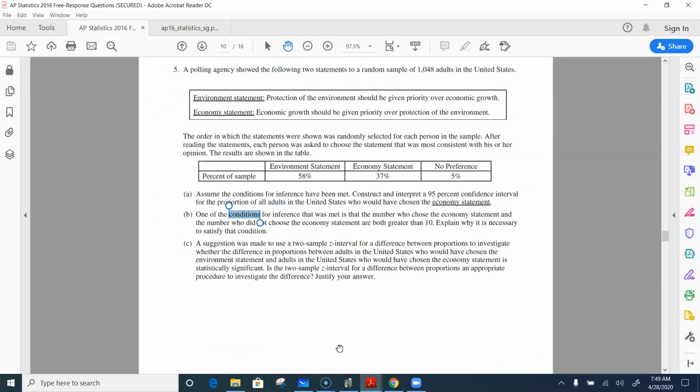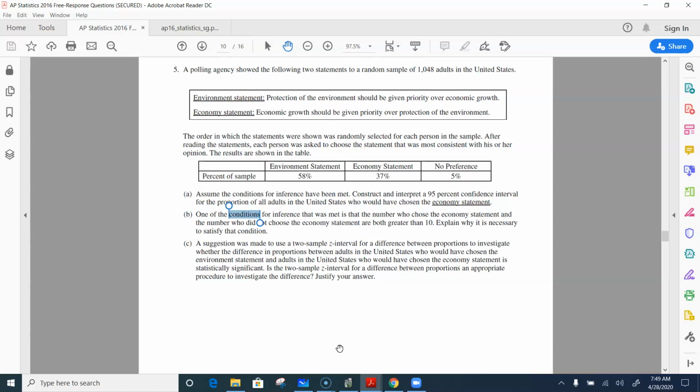Okay, so part B says one of the conditions for inference that was met in that the number who chose the economy statement and the number who did not were both greater than 10, right? This was like 376 or something, right? We got 0.37 times 1048, and then also 0.63 times 1048.